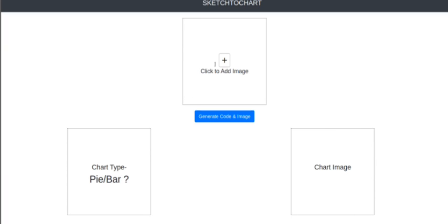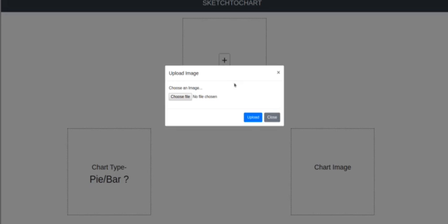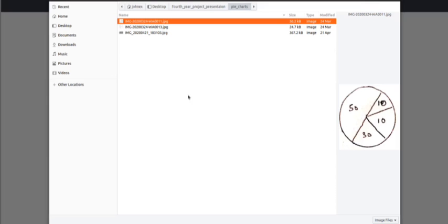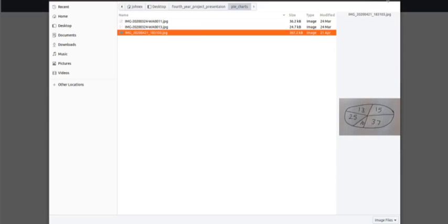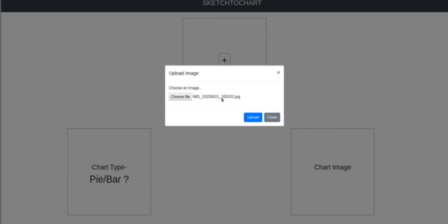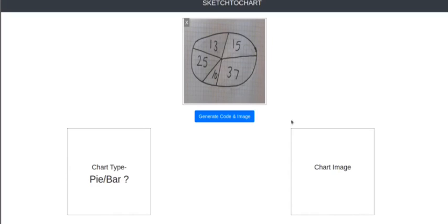So this is our sketch-to-chart web application, where there is an input image tag and two other tabs for describing the type of chart, bar chart or pie chart, and the digital image of it. So here we input our image of a pie chart, and then we will generate the code and the image of it. It will take a few seconds to run on our backend server and provide us the output.